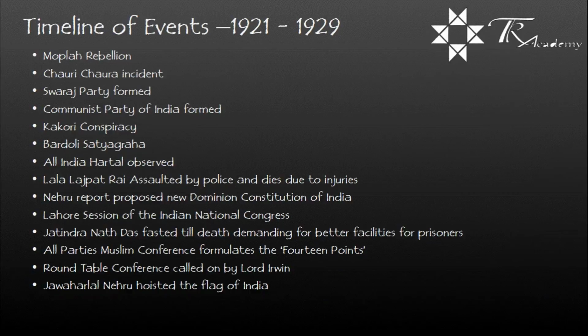Timeline of events during the years 1921 to 1929. Moplah Rebellion. Chauri Chaura incident took place. Swaraj Party formed. Communist Party of India formed. Kakori conspiracy took place. Bardoli Satyagraha took place. All India Hartal observed. Lala Lajpat Rai assaulted by police and dies due to injury.